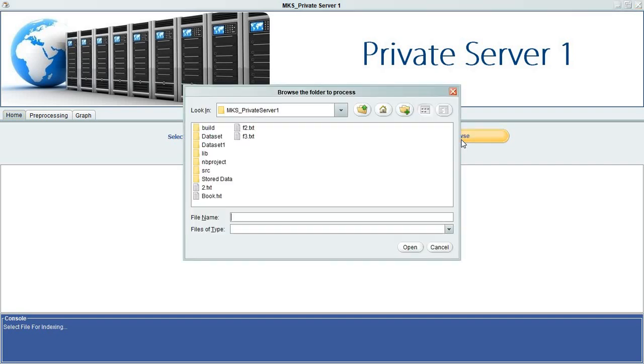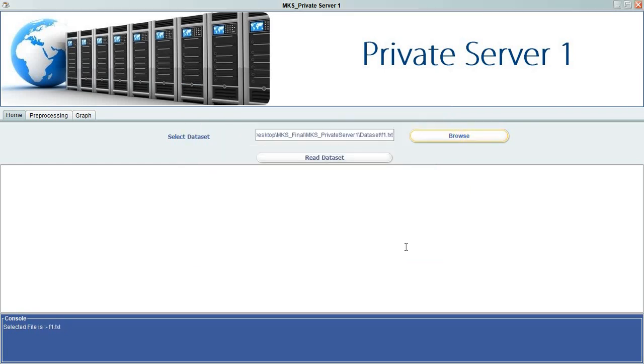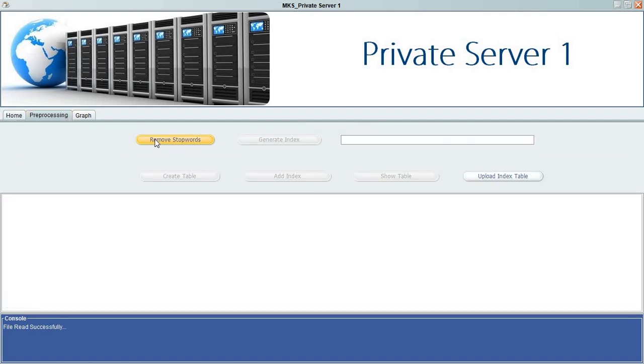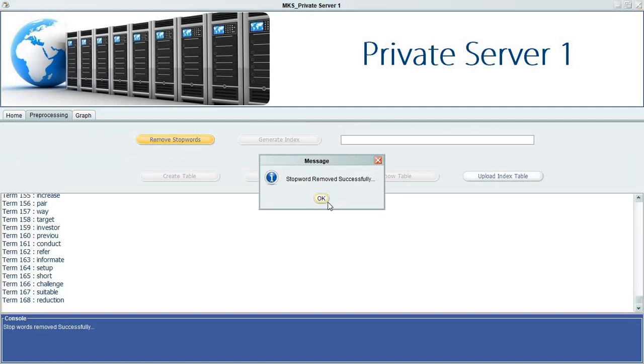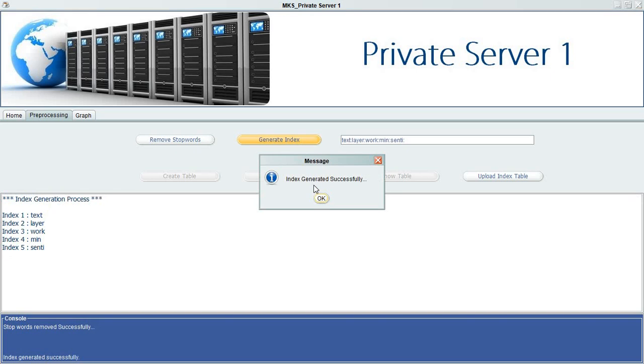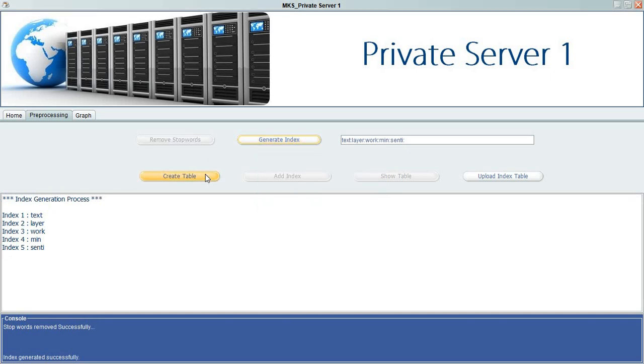This is a private server window. Browse the data, select the data set, then open the data. Read the dataset. Data is read successfully. Then perform the pre-processing: remove stop words. A stop word means a word which is used for building sentences. That type of word is removed successfully. Then generate the indexes. Index is generated successfully.